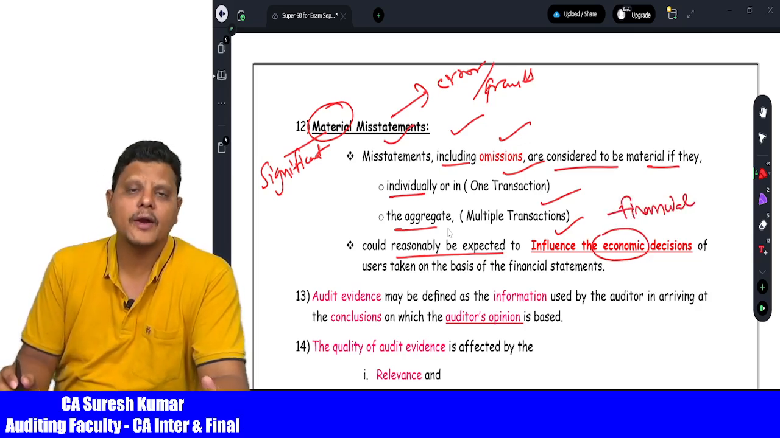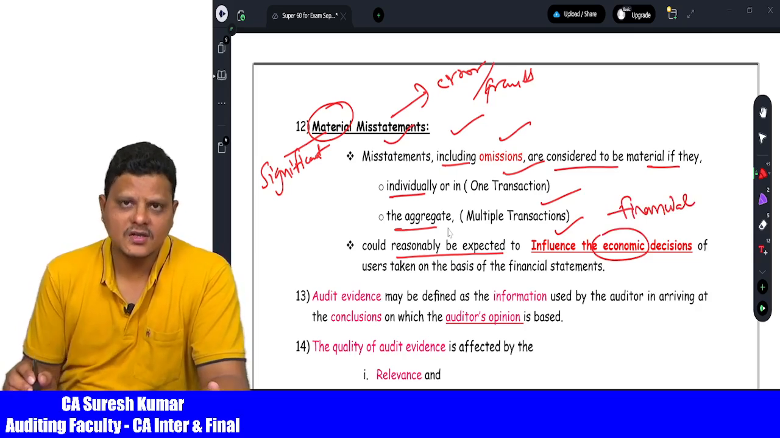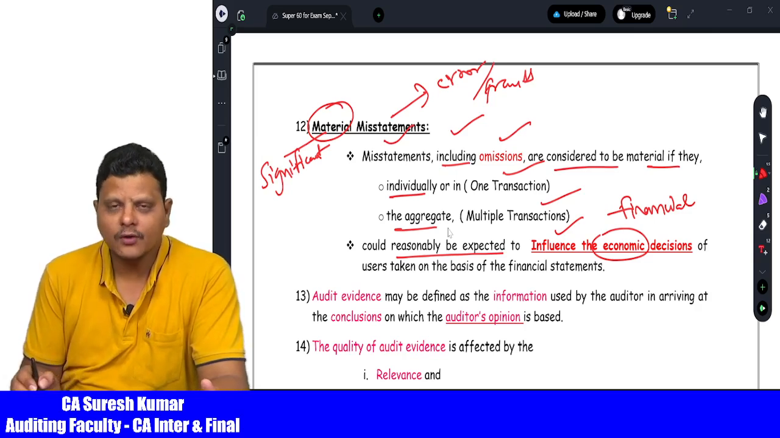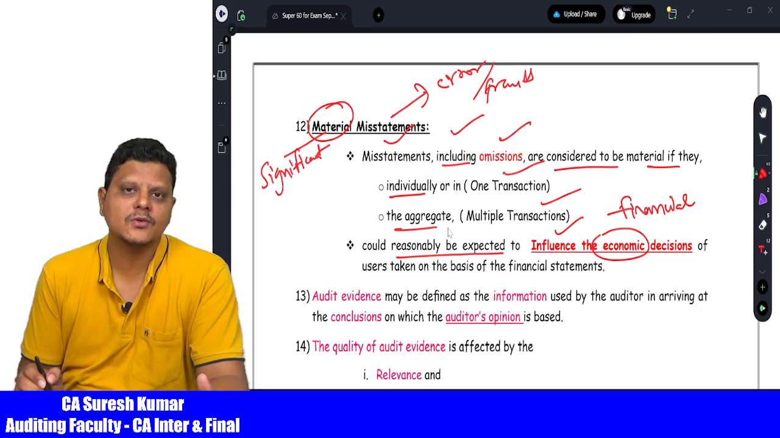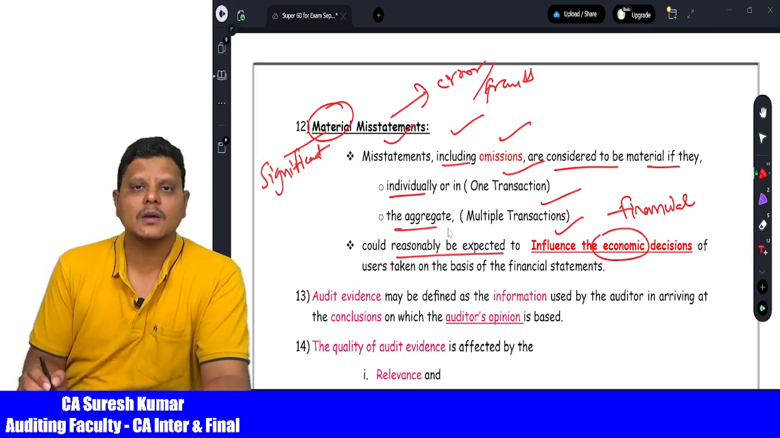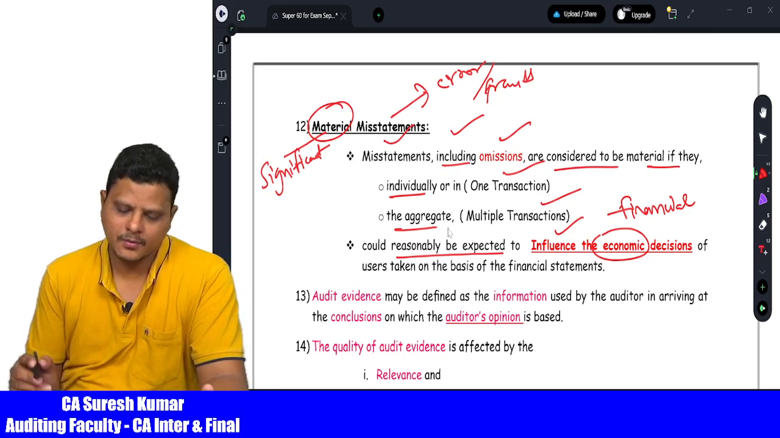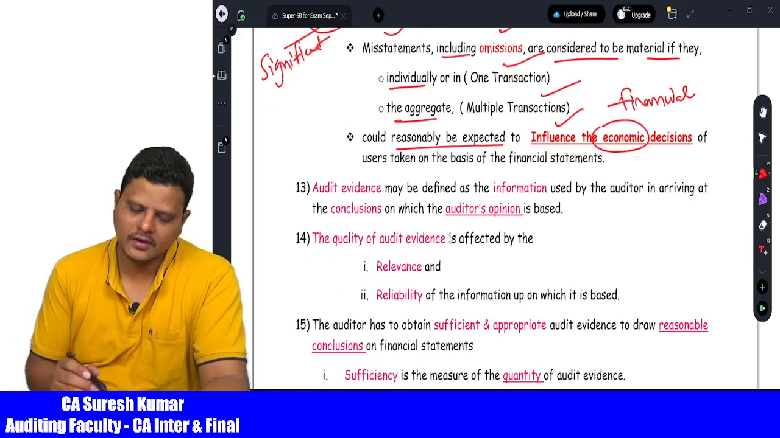The important point to be noted here is any omissions, either individually or in aggregate, which influence economic decisions of users of financial statements are called material misstatement. If it is not influencing the economic decisions, then it is not a material misstatement. Then comes to another point.